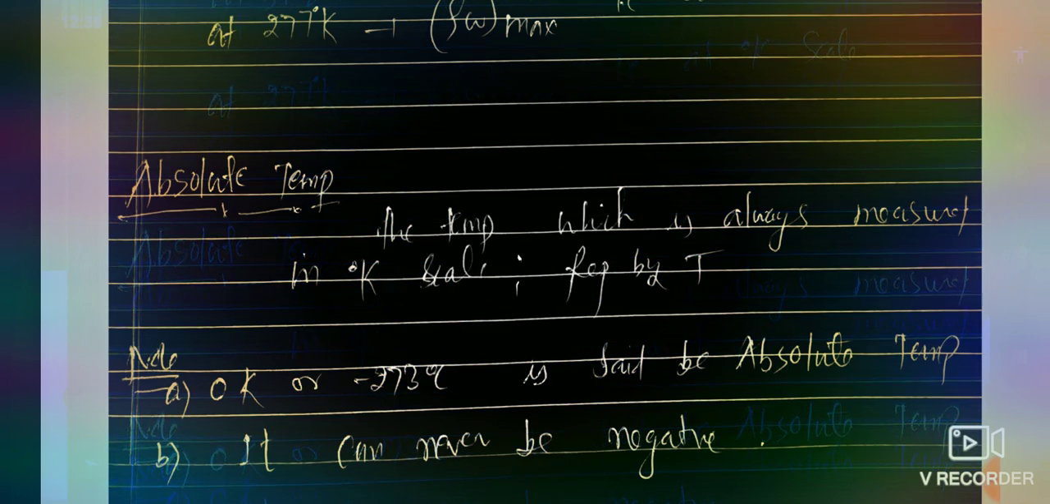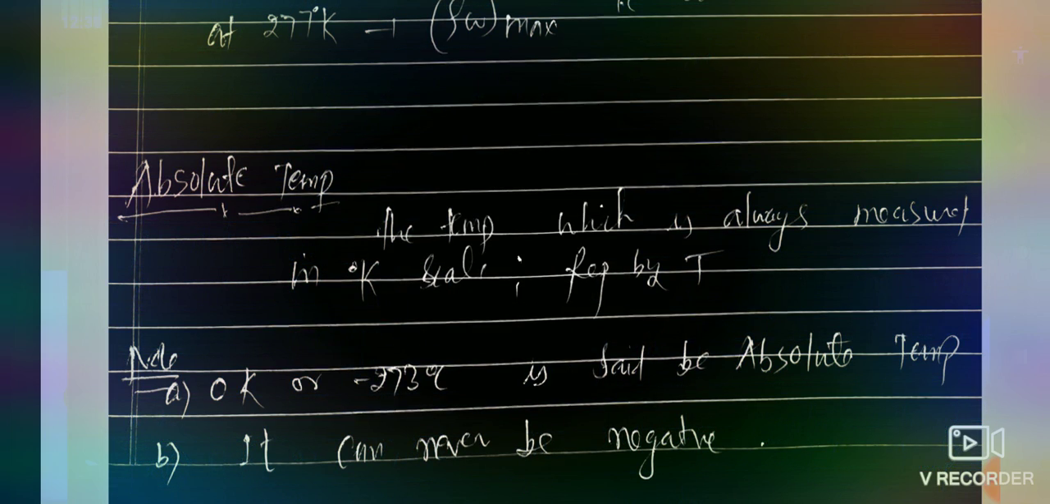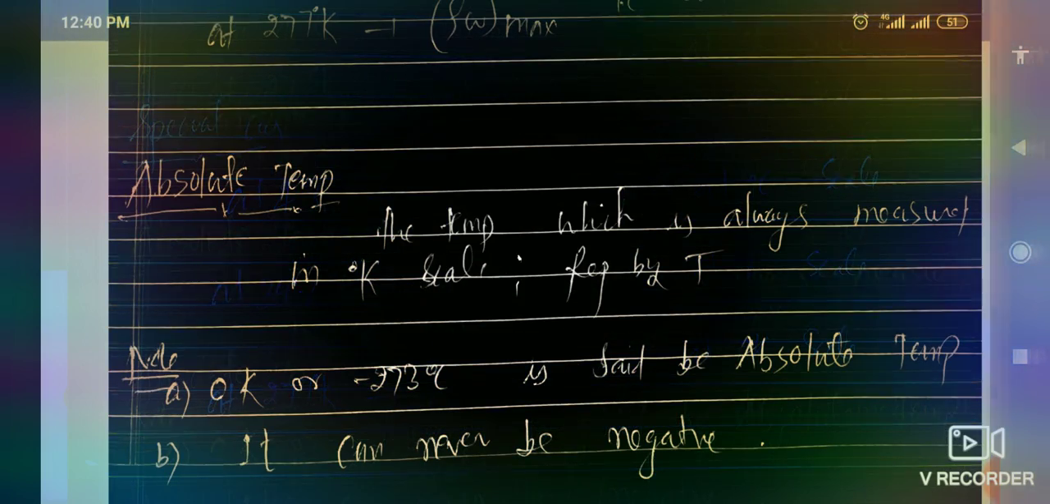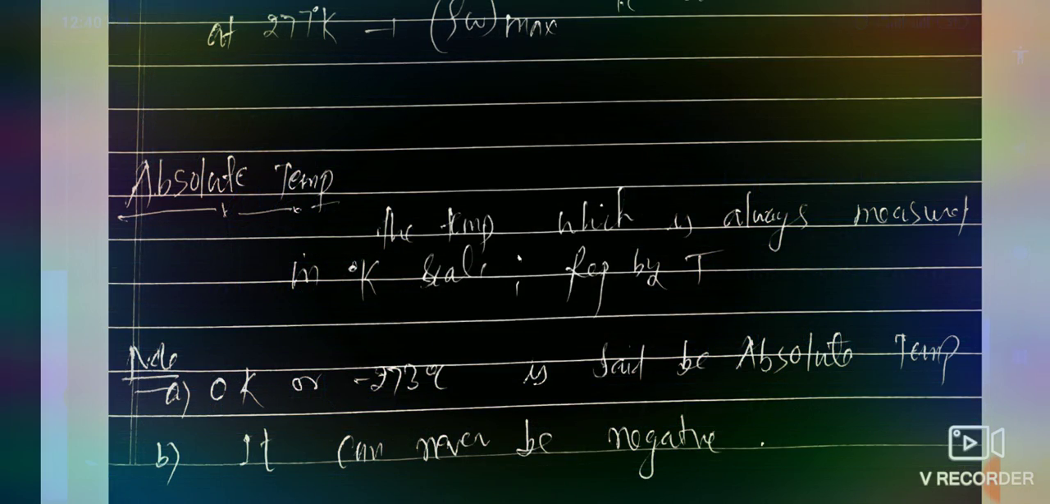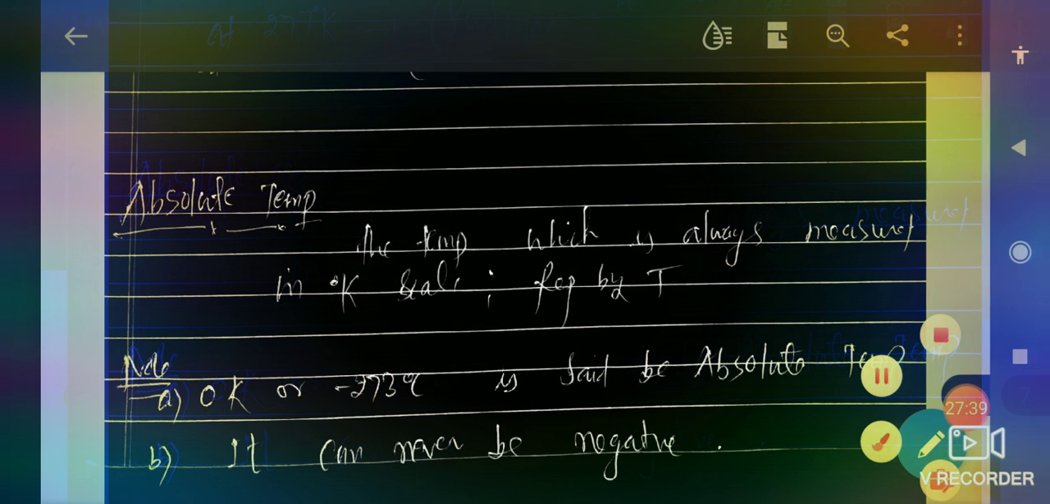Now, the last topic in this video is absolute temperature. So what is absolute temperature? Absolute temperature is also a temperature, which is always measured in Kelvin, and it is represented by T. Remember one thing: absolute temperature can never be negative.